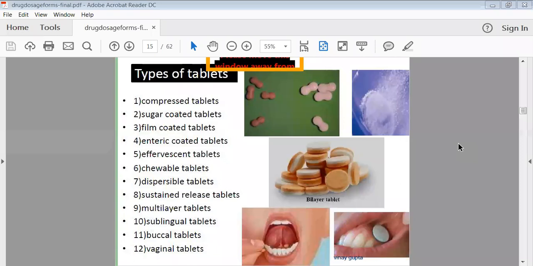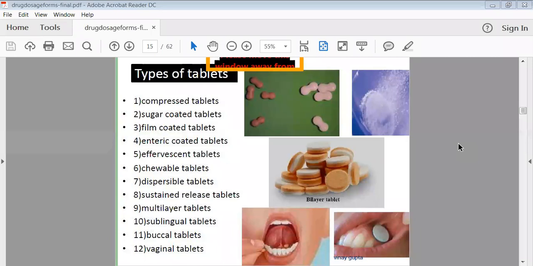Then sublingual tablets are there. Sublingual tablets are just kept under your tongue, or they are kept at your cheeks. Between the cheeks or under your tongue, such tablets are kept, and immediately they will disintegrate, and you will get the fast effect from your oral mucosa. The drug will be absorbed. So they are called the sublingual tablets, or they are also called the buccal tablets.